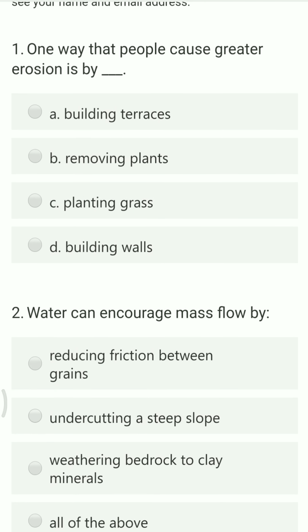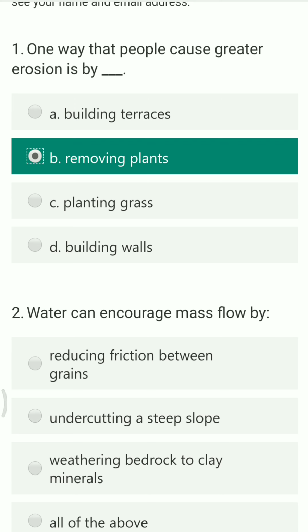One way that people cause greater erosion is by dash. The options are building a terrace, removing plants, planting grasses and building walls. The right answer, the way which will cause greater erosion and which we certainly do, is removing of plants. A large amount of plant is being cut down for construction, for roadways or anything else. That is the most dominant reason.